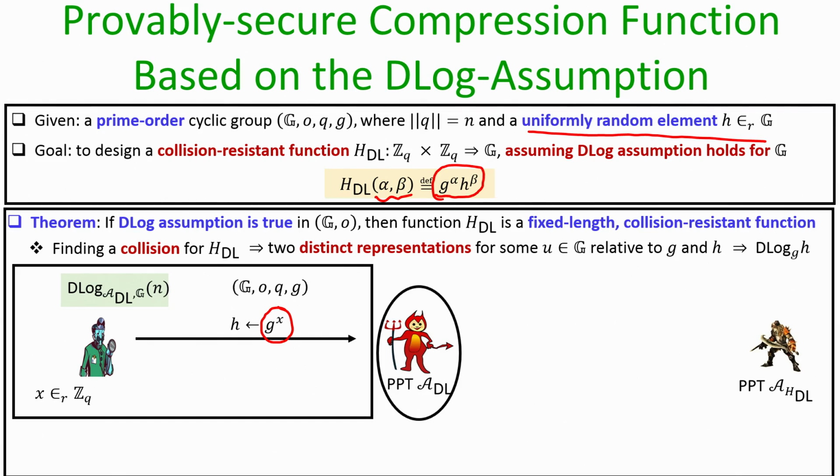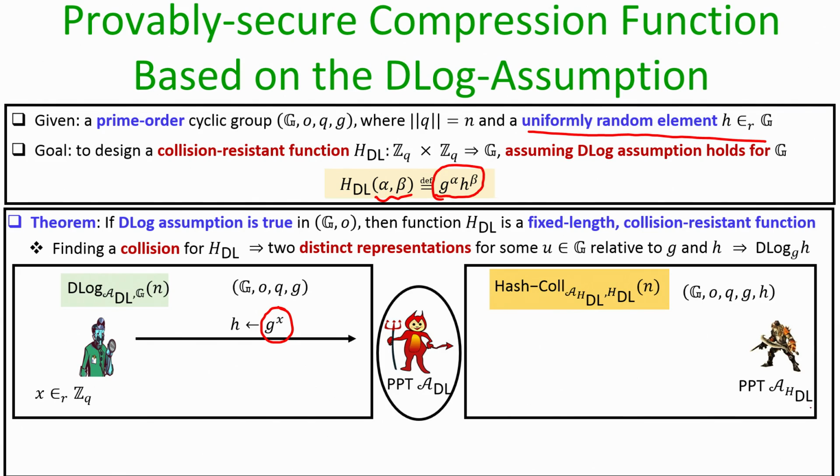What it does is it invokes the adversary A sub h dl and participates in an instance of the collision resistance experiment. As part of that experiment, it creates a setup where the group description is the same group G where the adversary A sub dl wants to solve the discrete log problem, and as a part of setup h is given as the public setup where h is uniformly random. So, you see that the h that is thrown as a challenge to the discrete log solver is used now as a setup for this h sub dl function.